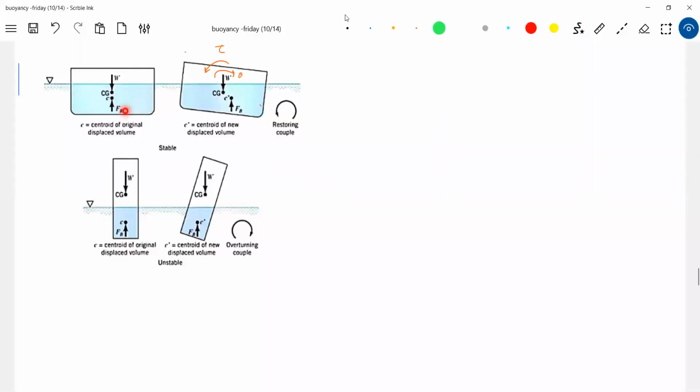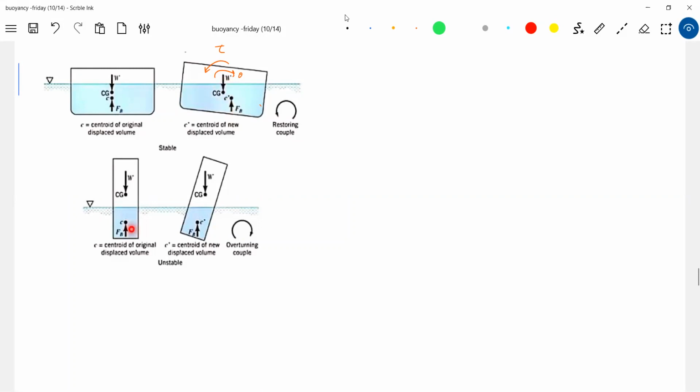This body is tilted, no? Then definitely the buoyant force, instead of acting exactly below the center of gravity, will shift towards the right. Are you able to see the center of buoyancy will come towards the right? So now it will set up a torque about the center of gravity here. So shall we put this as stable equilibrium? Getting the idea?